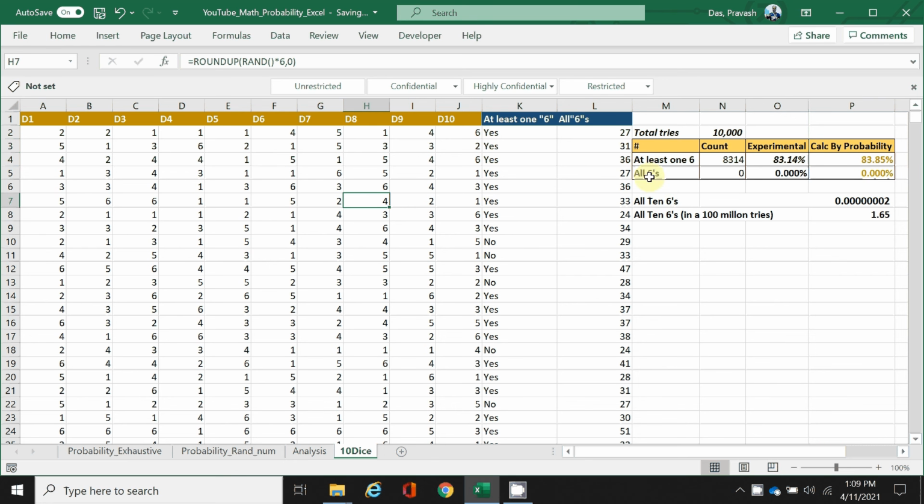And then the auxiliary question: what's the probability that all of them are six? This is really difficult because you have 10 dice and you are trying to get 10 sixes, so that it should add up to 60. I don't see a single one here. Out of 10,000, not a single one. The probability is actually not zero. It is really small, about 1.65 in 100 million. That's how small it is. It's so small that it's probably equivalent to a person getting hit by lightning 7 times.